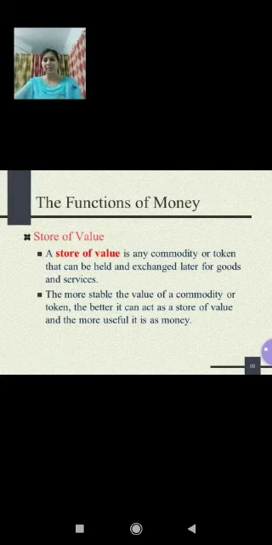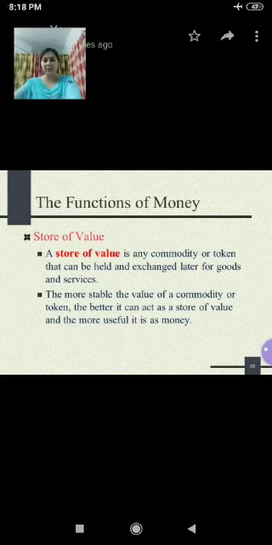Children, you can see this in the slide also. Store of value is any commodity or token that can be held and exchanged later for goods and services. The more stable the value of the commodity or token, the better it can act as a store of value. And money fulfills all these features, and the more useful it is as money, right children?